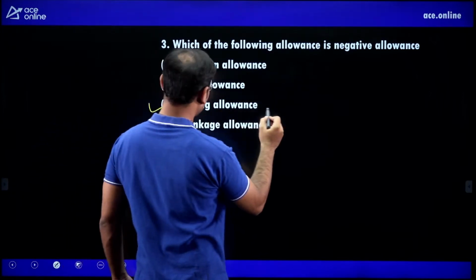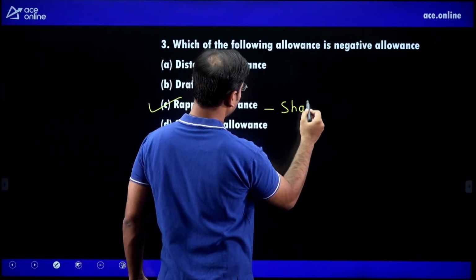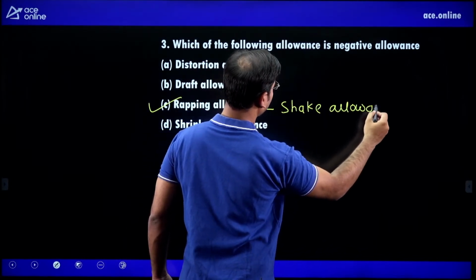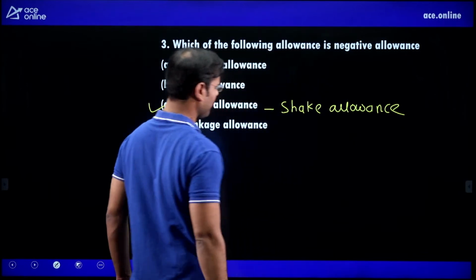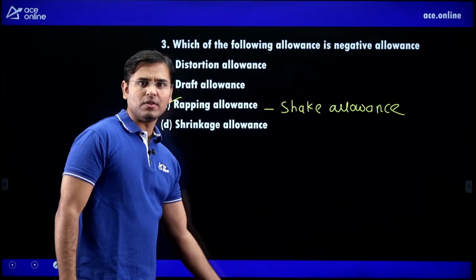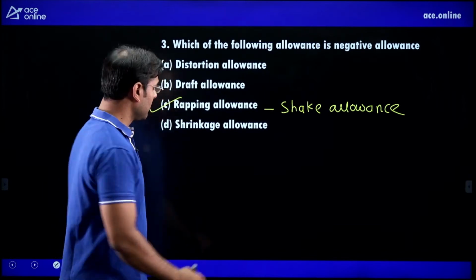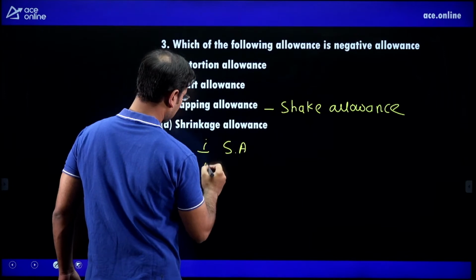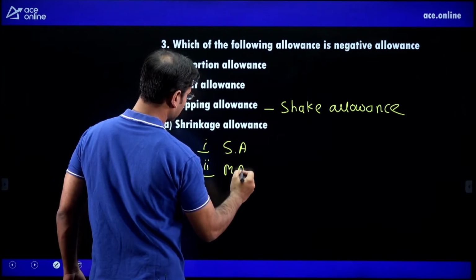Which of the following allowances is a negative allowance? Warping allowance is also known as shaking allowance or shake allowance. Warping allowance is the negative allowance, the shake allowance. Guys, there are a total of 5 allowances. The first allowance is shrinkage allowance. Second is machining allowance.